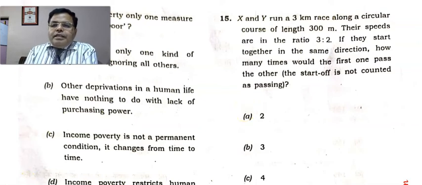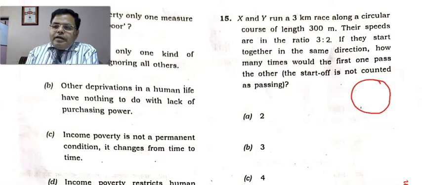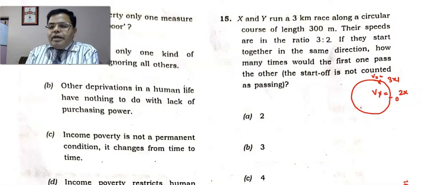We can analyze this question. This is also a very good question. One is moving on this circular orbit, right? And X is moving faster at the speed of 3x, and Y follows, from the same starting point, with the speed 2x. So the velocity of Y is 2x, and the velocity of X is 3x meter per second. Unit is not required here.